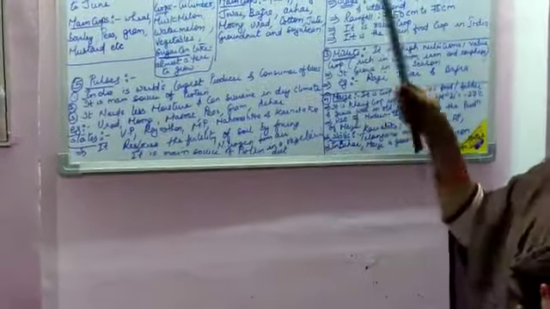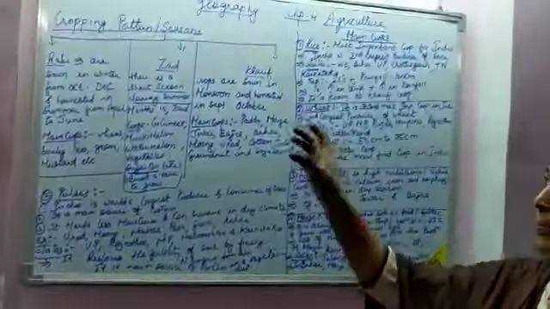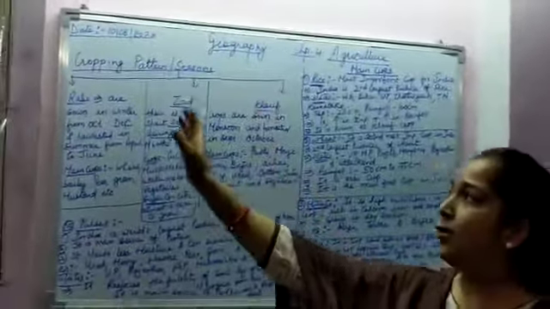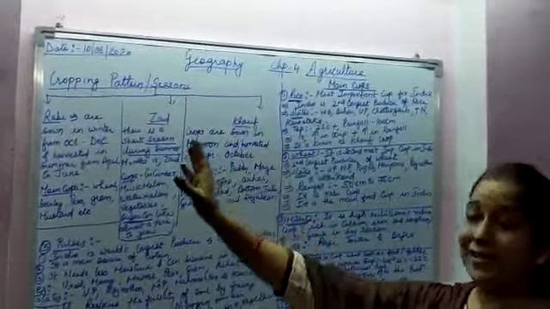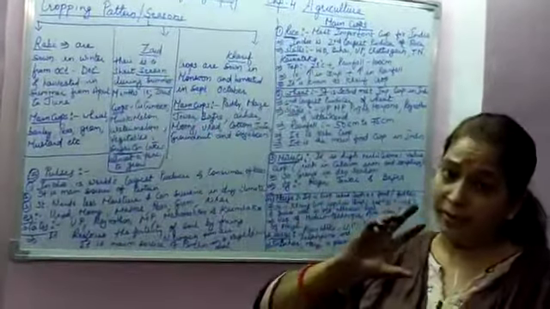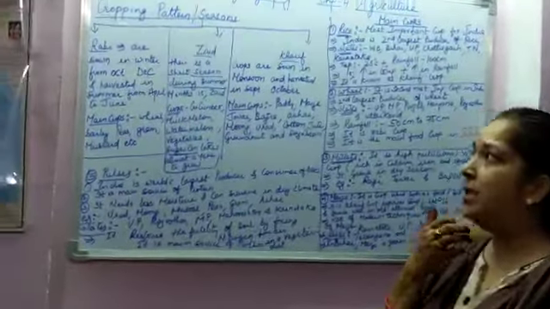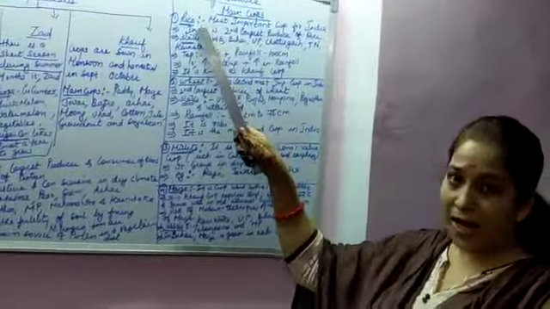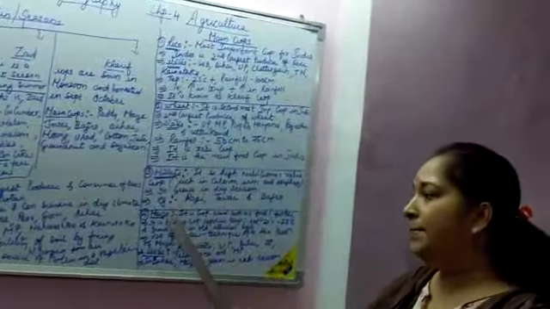So children, today you have seen the topic cropping pattern in India. There are three cropping patterns, that is Rabi and Kharif, and Zaid is in between Rabi and Kharif, that is a short season during the summer. Next you have seen the main crops in India, that is rice, wheat, millets, maize and pulses.